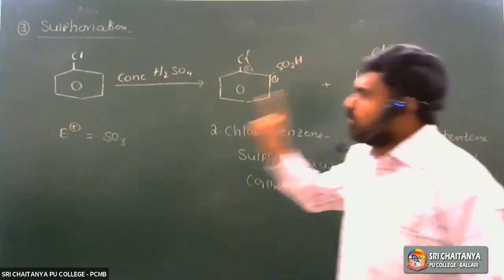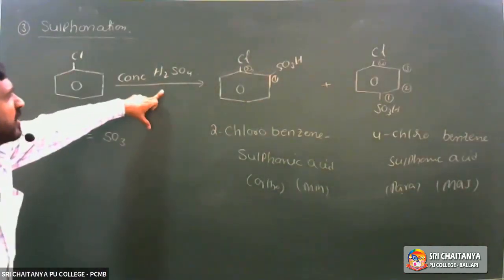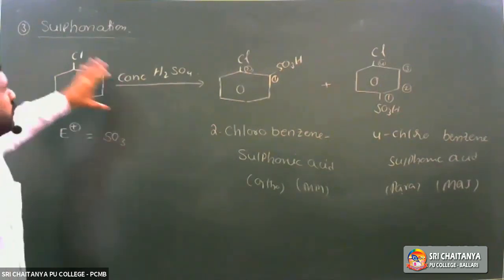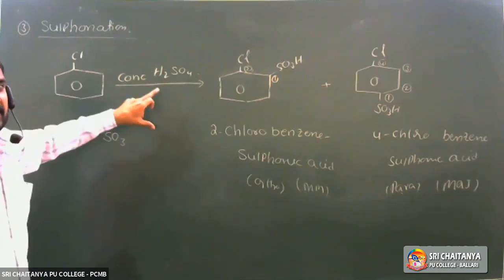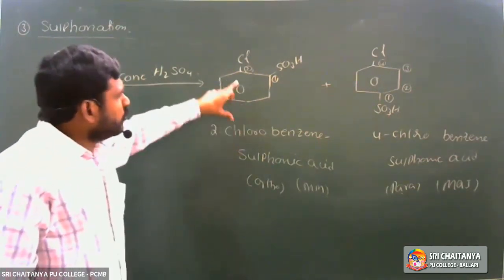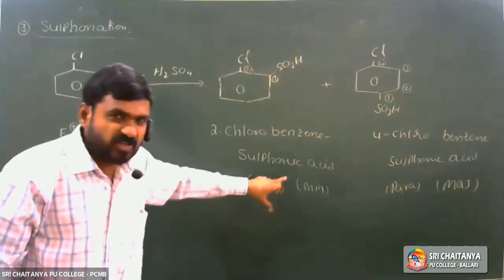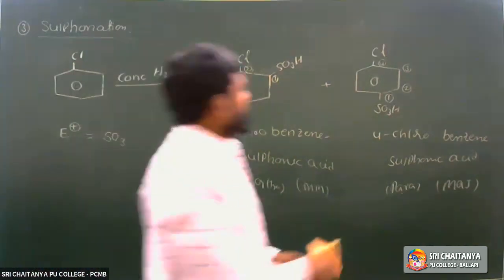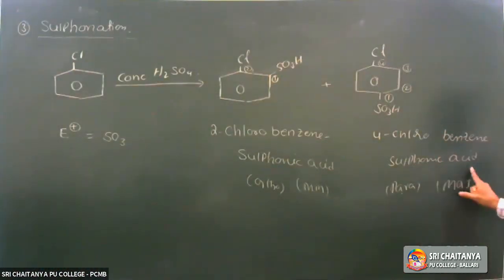Chlorobenzene treated with concentrated sulfuric acid gives 2-chlorobenzene sulfonic acid, a minor product because it is the ortho product. Next, 4-chloro benzene sulfonic acid is the para isomer, the major product.